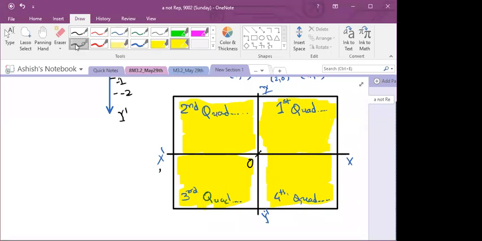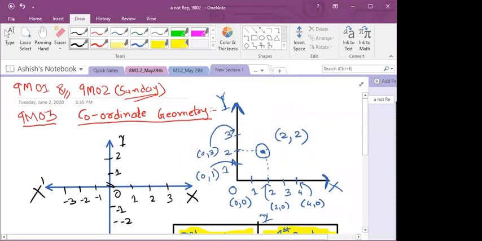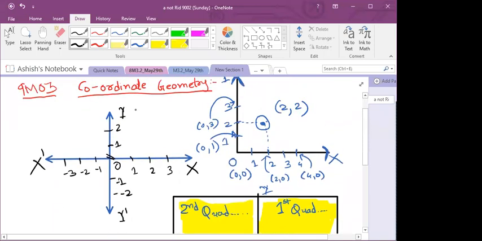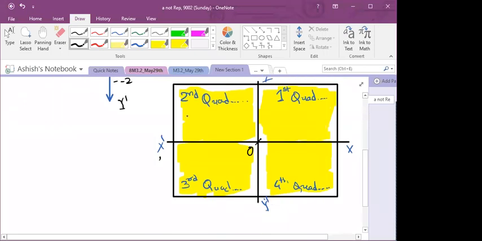Now see over here. So in first quadrant, tell me what will be the sign of x coordinate and y coordinate. Suppose I am taking this point. Its x coordinate will be positive and y coordinate will also be positive, isn't it? So in first quadrant, both the coordinates will be positive. So I can write plus plus.